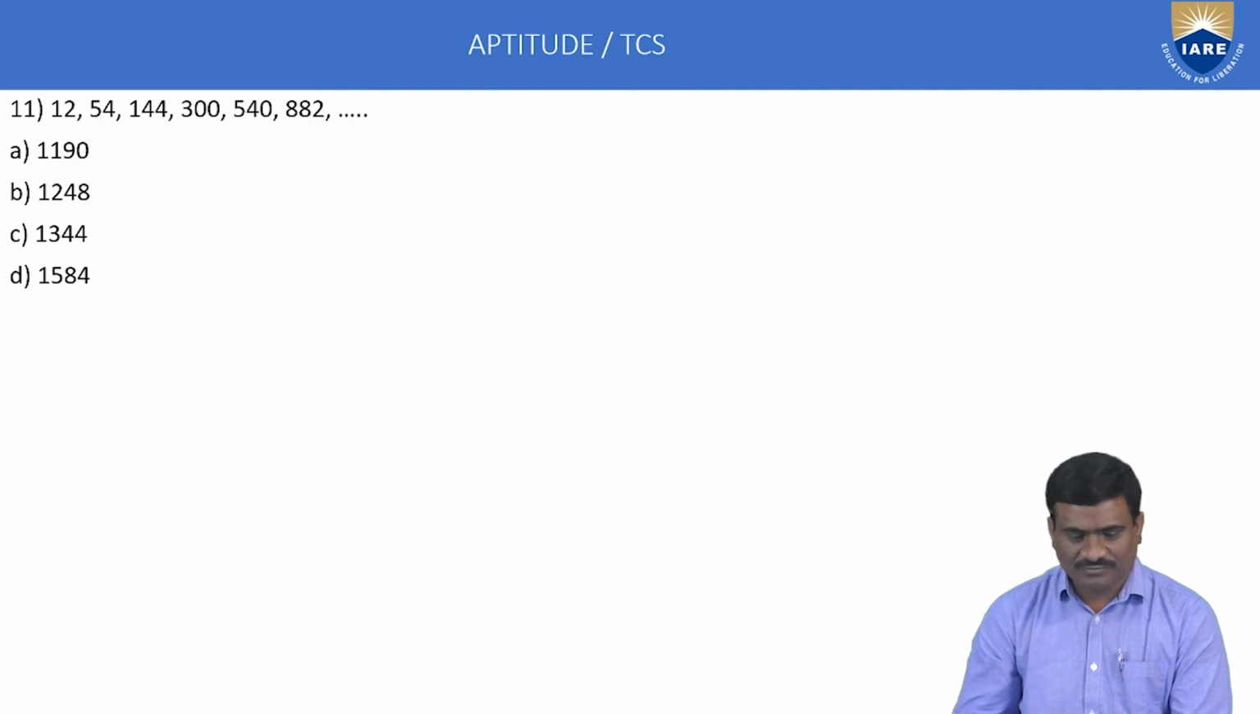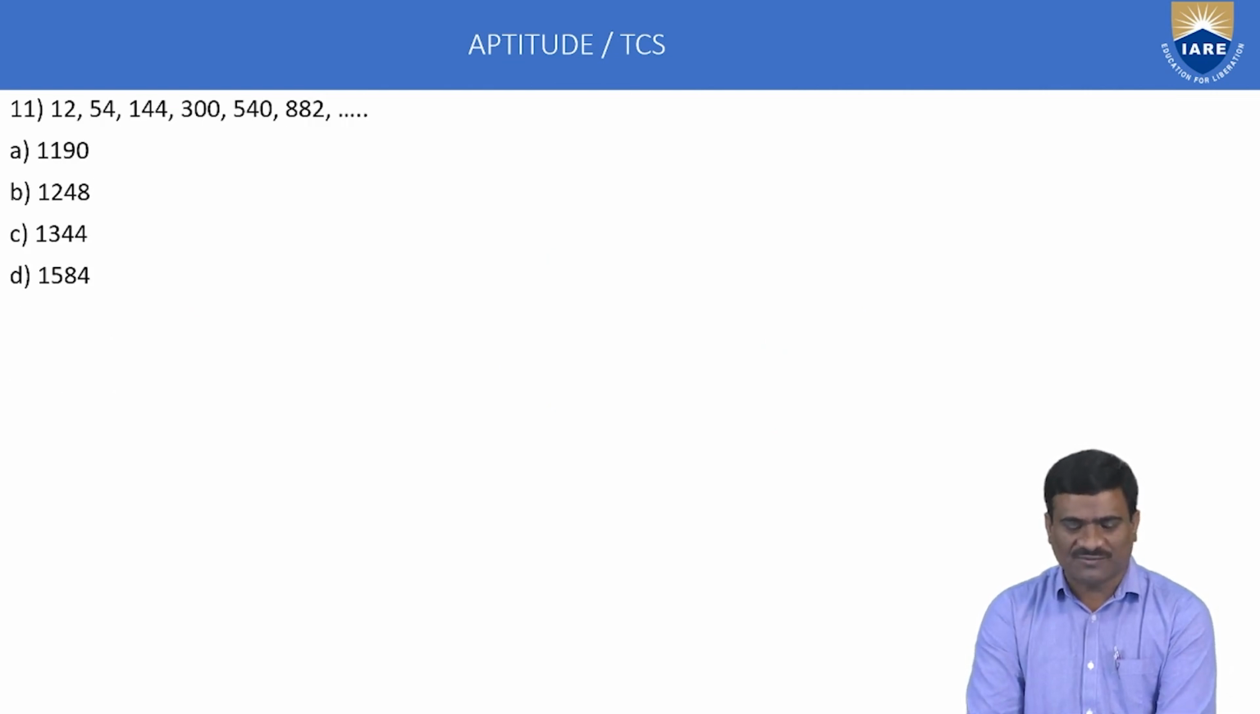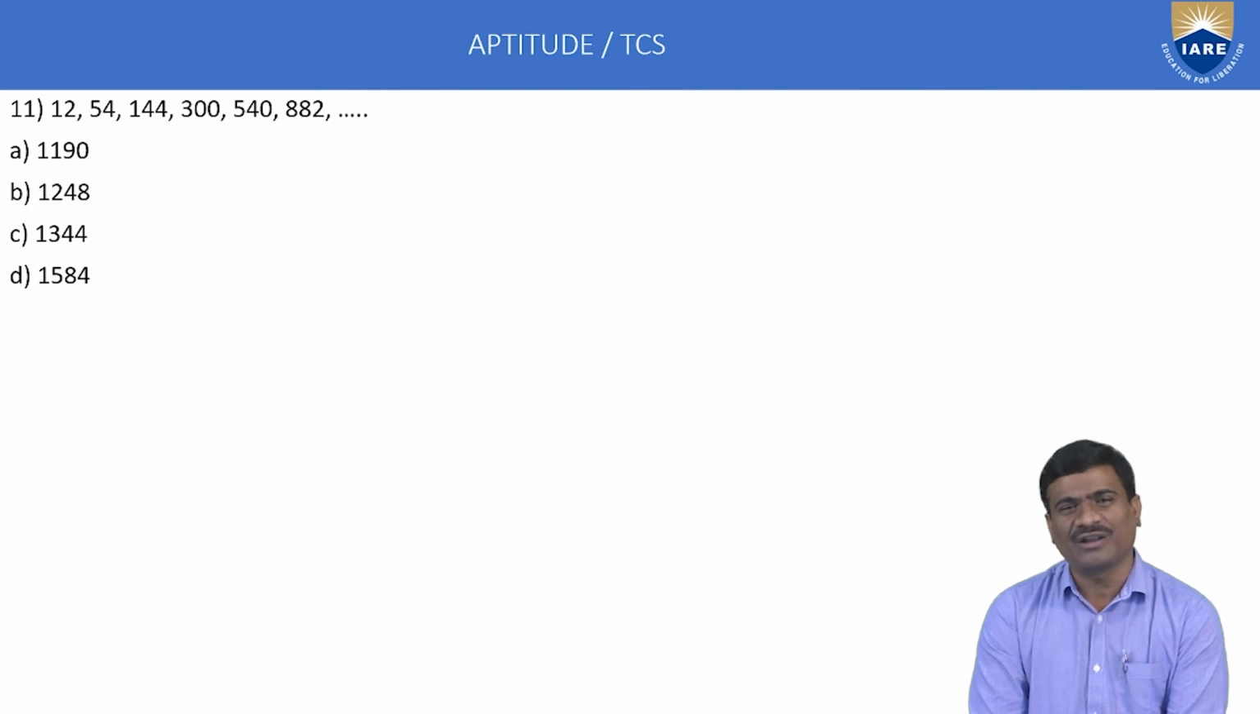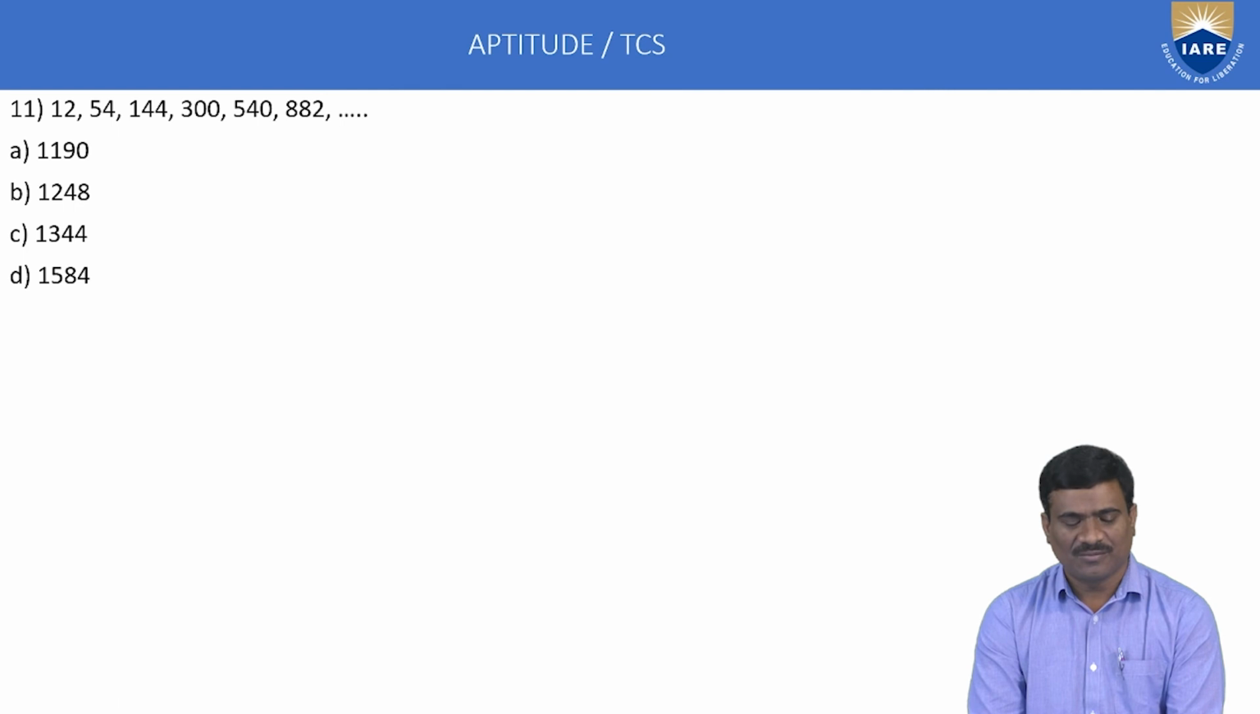Next. Number series, find the next number. 12, 54, 144, 300, 540, 882. Find the next number. Option A 1190, B 1248, C 1344, D 1584.